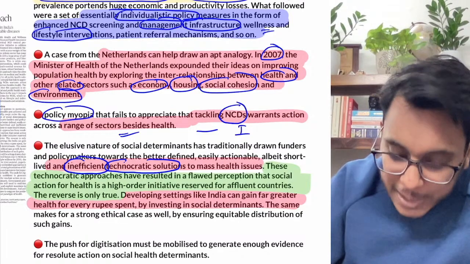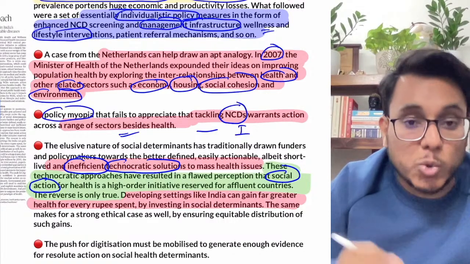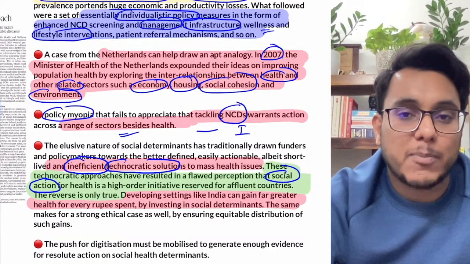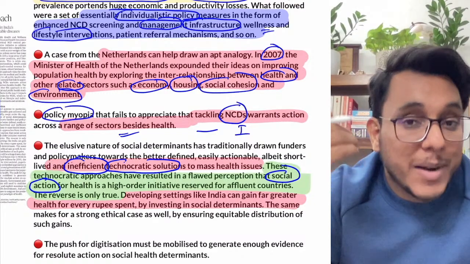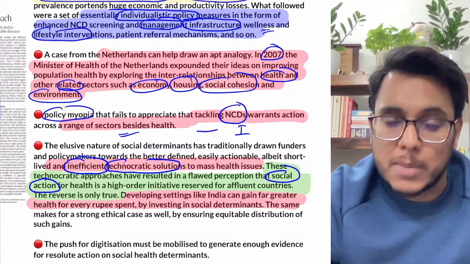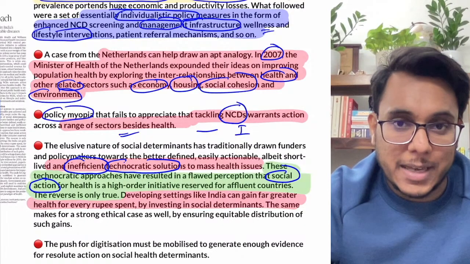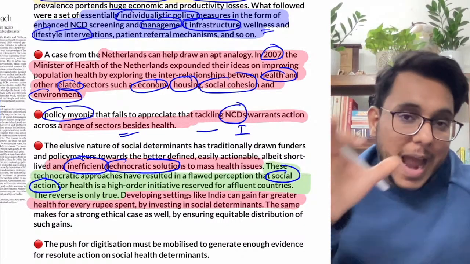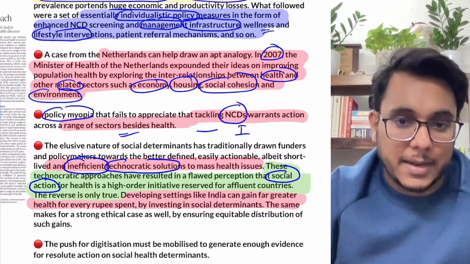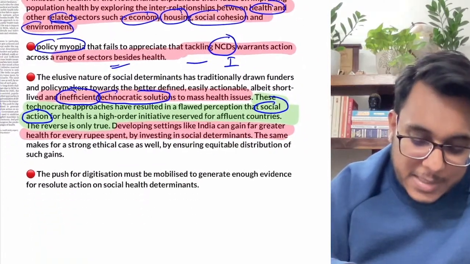Today what we need is to take social action. There are social reasons why certain types of people are getting more ill, why certain castes are more susceptible to a particular type of disease. Is it clear or not? How poverty brings more infectious diseases. So the social and health aspects need to be connected. This is something that has been provided here in this article.